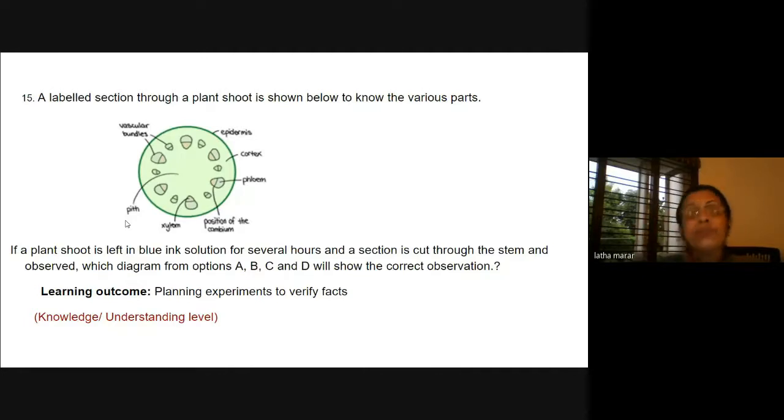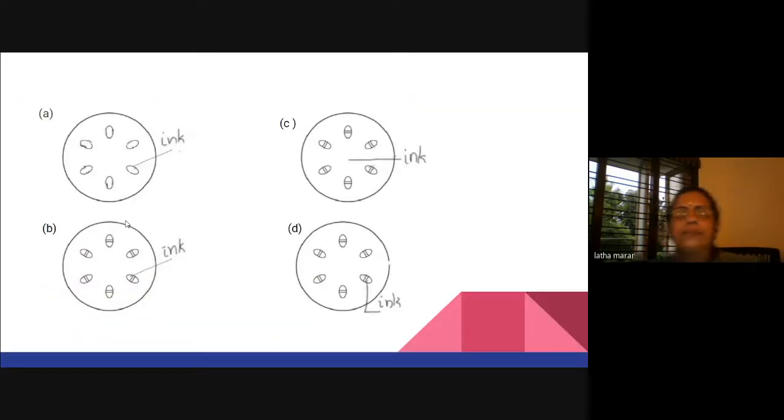And the diagram is also given with the label. That is the vascular tissues along with the xylem, phloem. And if a plant shoot is left in blue ink and a section is cut, which diagrams from option A, B, C, and D will show the correct observation? So, 4 options are given. In this particular part, which part will be having the correct observation? That is blue ink color, for which part will show the blue color?